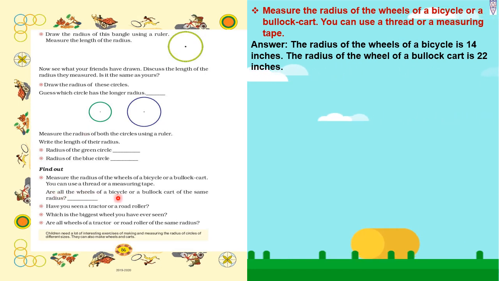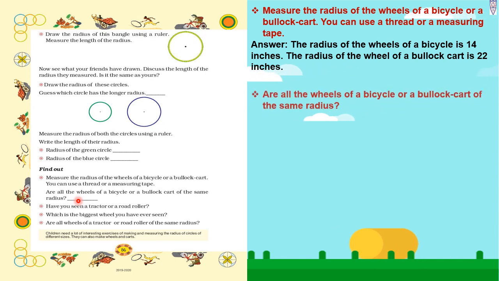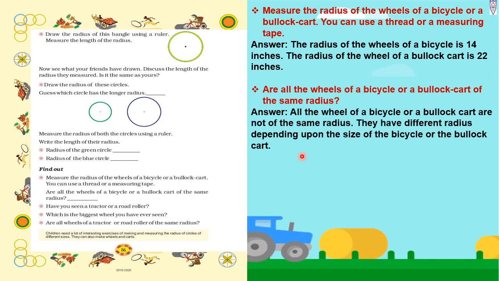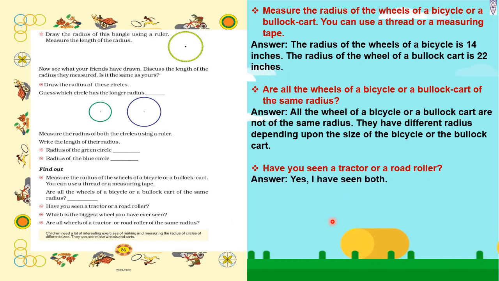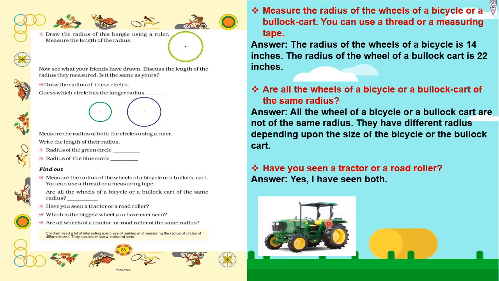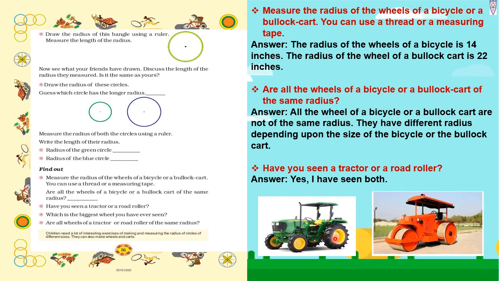Are all the wheels of a bicycle or a bullock cart of the same radius? All the wheels of a bicycle or a bullock cart are not of the same radius. They have different radius depending upon the size of the bicycle or the bullock cart. So it will depend on the size of the wheel. Have you seen a tractor or a road roller? Have you seen, children? Yes, I have seen both. So here is the picture of a tractor and here is the picture of a road roller.